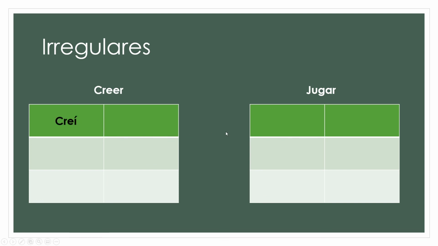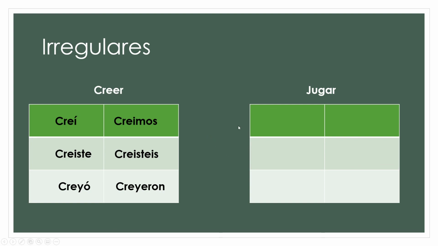Tú creíste, regular. Now, ella usted, it's going to change because if you get rid of that ER and you put an I-O there, you've got a triple vowel. Can't happen in Spanish. What do you do with it? I changes to a Y, creyó. And it's regular everywhere else except for where there would be a triple vowel, which is only going to happen in the bottom two. So, creímos, creísteis, and there it is again, creyeron.